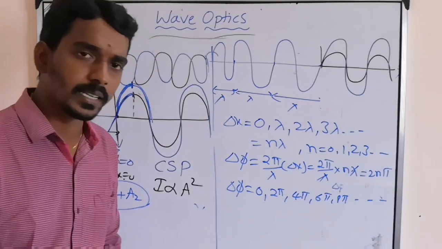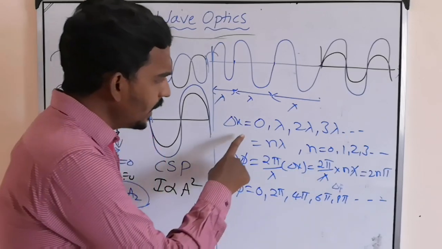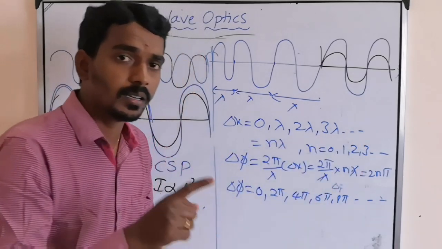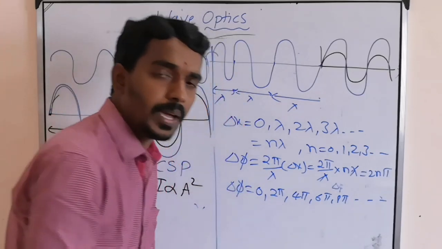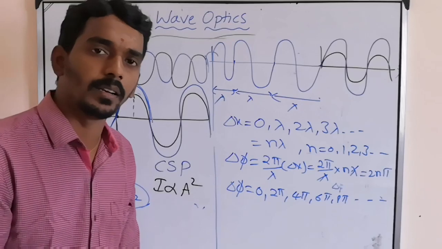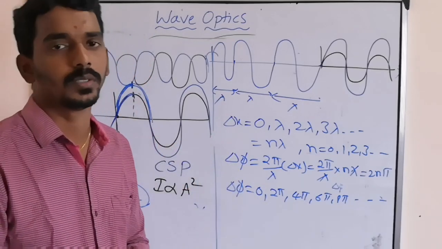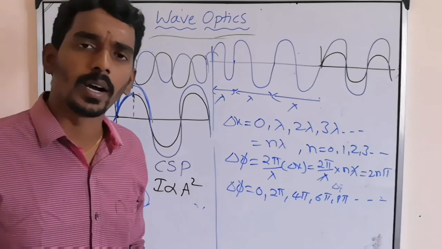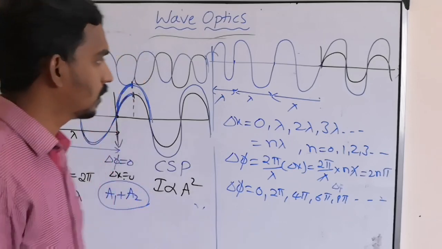Then you can make the condition that between two waves, if any of these path differences, meaning linear displacement, or any of these phase difference conditions are given, then you can conclude they undergo constructive superposition. Otherwise, destructive superposition.